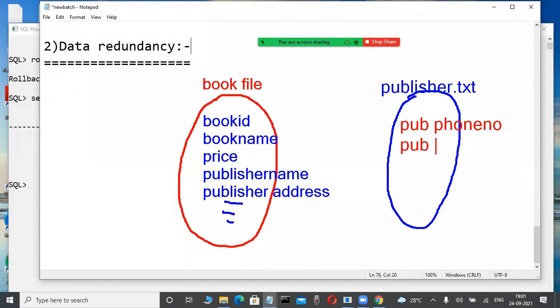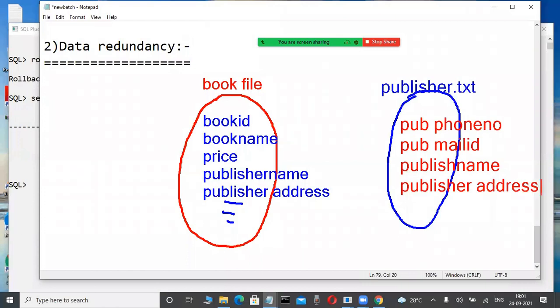Again, they are storing the publisher email ID. For example, some other information, mail ID. This is data. Again, like publisher name, here also they are storing it. Again, publisher ID or anything. Again, publisher address also they are storing. Slowly observe it here. Very easily understandable.